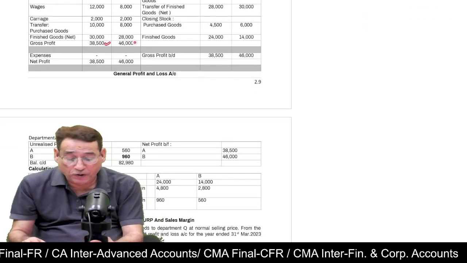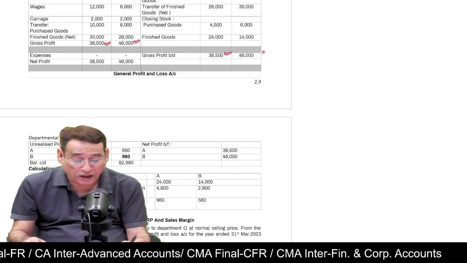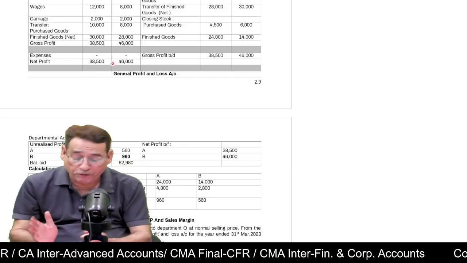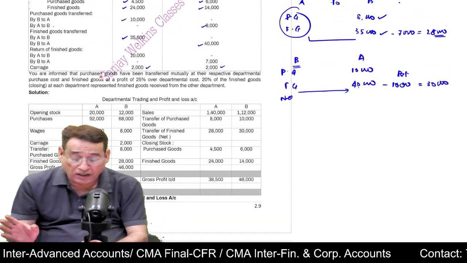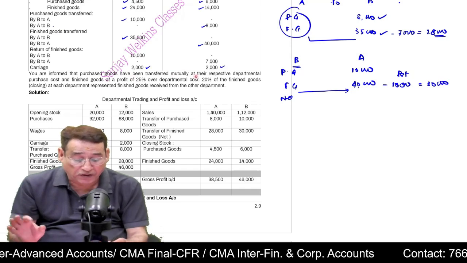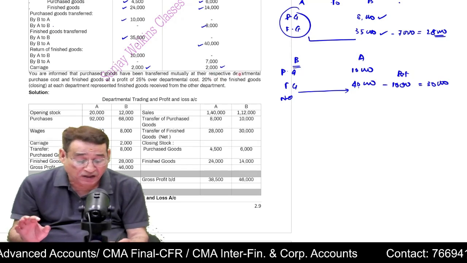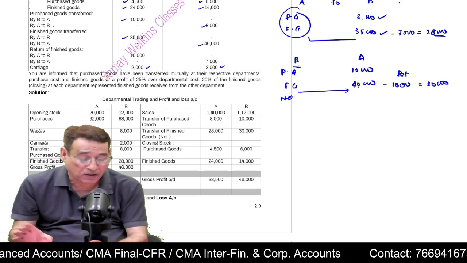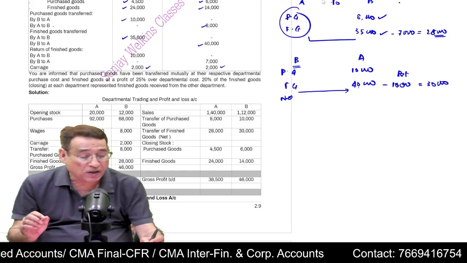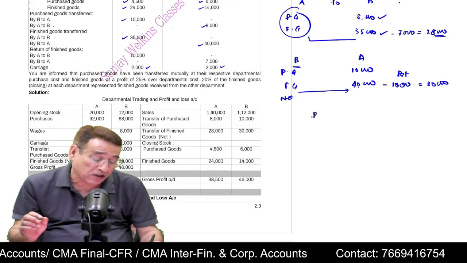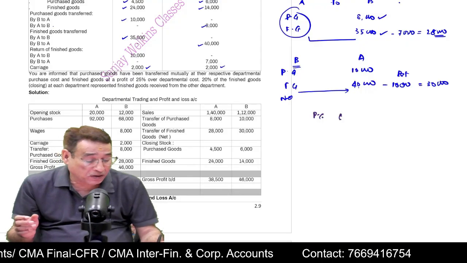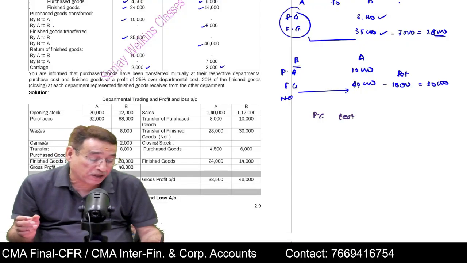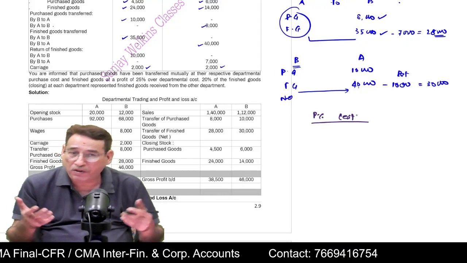Now you compute your gross profit. You write gross profit over here. And now, before you start computing the net profit, you are informed in the question that purchased goods have been transferred mutually at their respective departmental purchase costs. Because purchased goods were transferred at cost, it is not going to give us any problem.